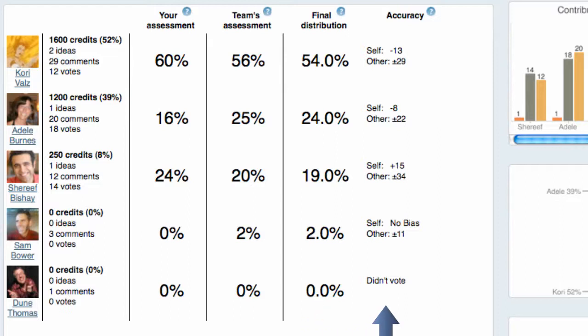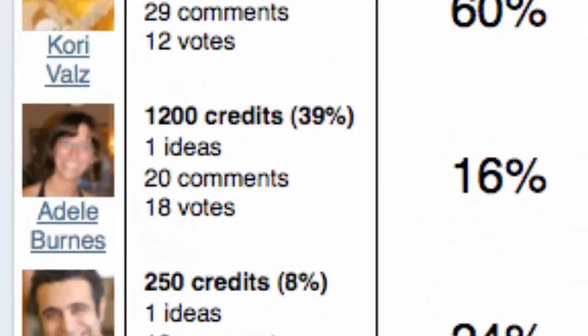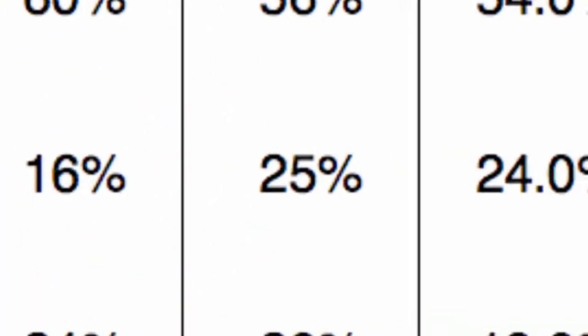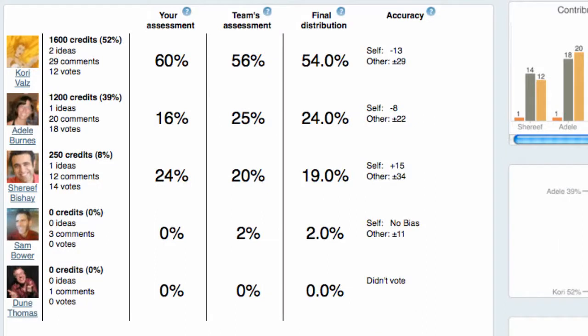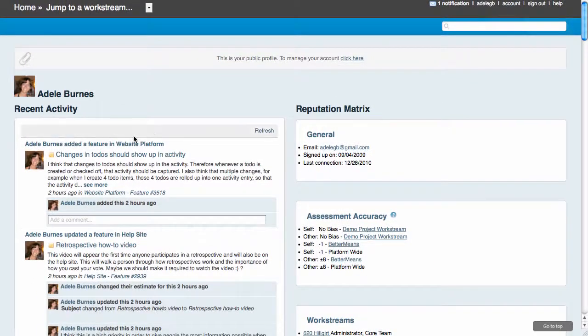Now, also for this retrospective, you have the accuracy. And this accuracy is an indication of how well you rated yourself and others. Now, in this case, I underrated myself 8%, and I either under or overrated others by 22%. Now, this is just the accuracy for this one retrospective, but after participating in a whole bunch of retrospectives, each accuracy score is aggregated so that you have a self-assessment accuracy for this work stream and also for the platform overall. And you can see this by clicking on any person's name, which takes you to their public profile.